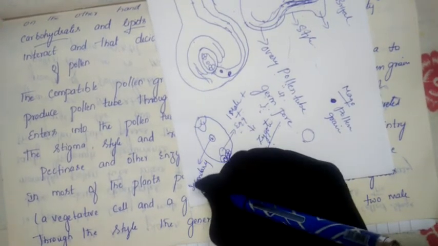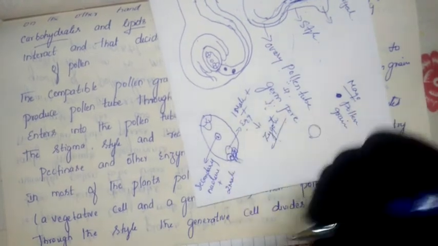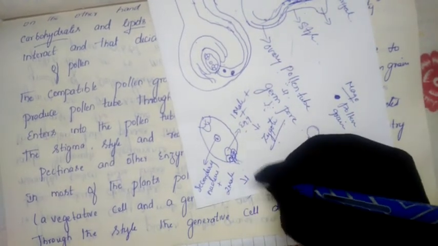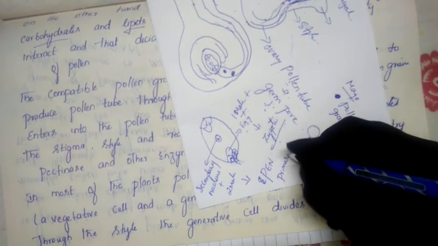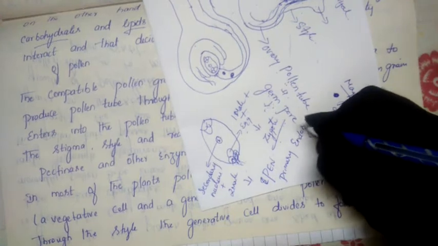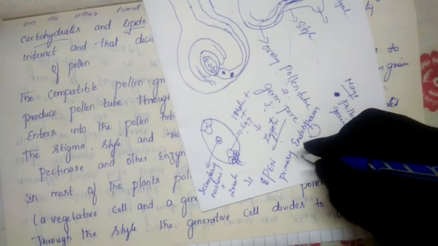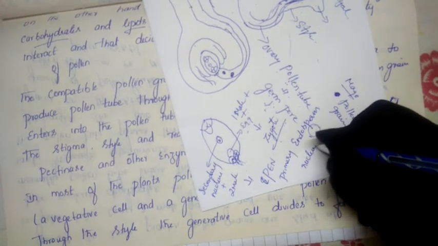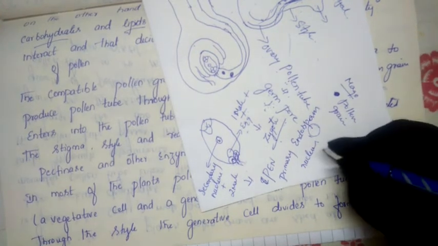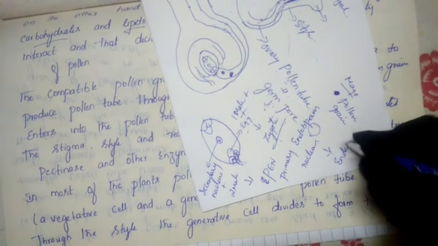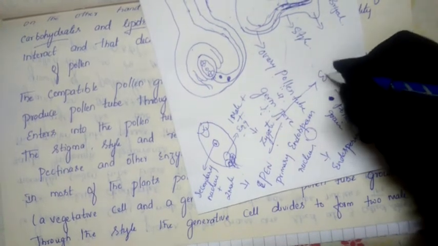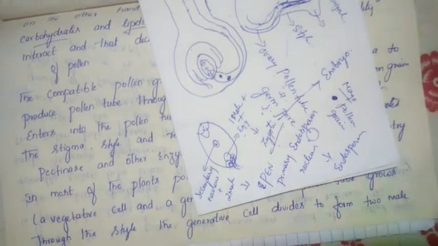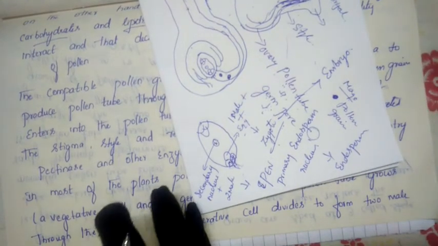Secondary nucleus. It will go and fuse with the second male gamete, and convert into the primary endosperm nucleus. Later this primary endosperm nucleus will convert into the endosperm, whereas the zygote will convert into the embryo. Like this, the complete process will be held.